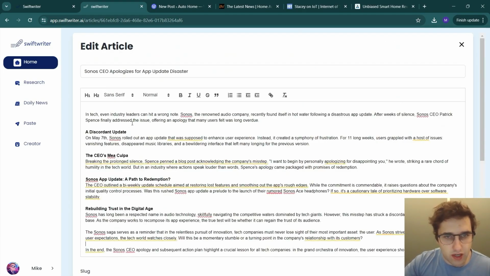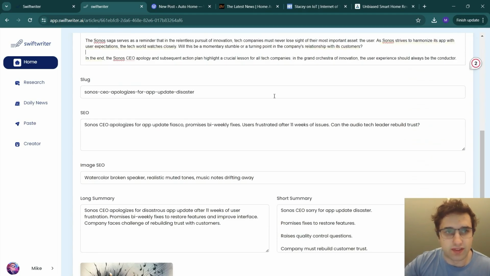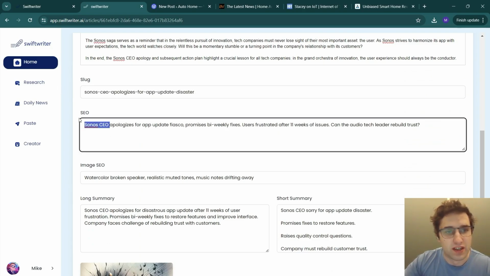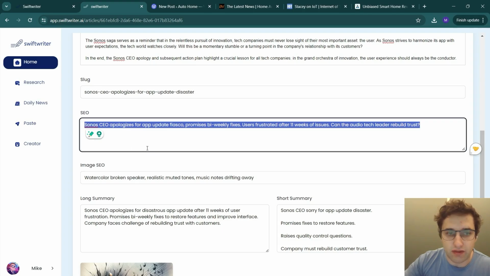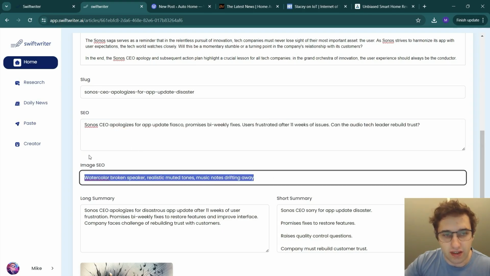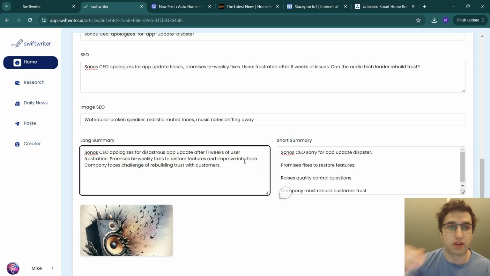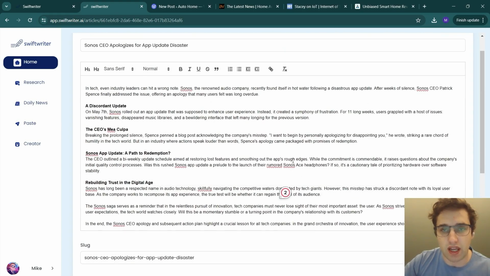Okay, so back, I've just done a bunch of editing, added some stuff in. What's also really cool is that it actually generates a slug for me, generates the SEO for me, generates the image SEO. So these are what you're going to put in your tags. And then we also get a long summary and a short summary. So when you post this to social media, hey, I've posted a new article, and if you automate that with make.com, like some of my other videos, you can post this summary about what the article is about, and then you get your image down here.